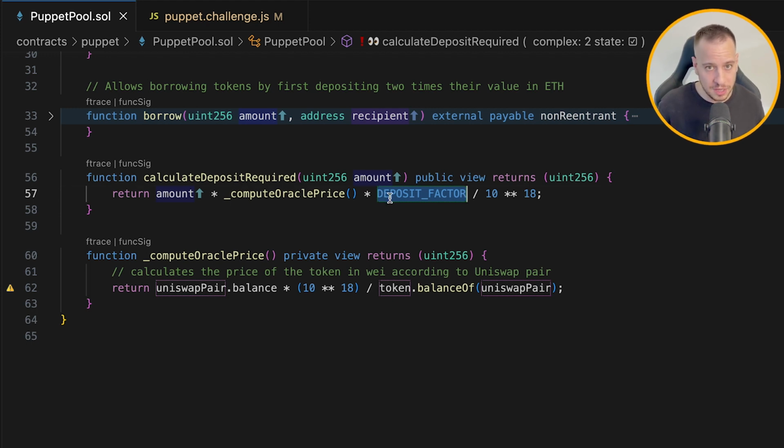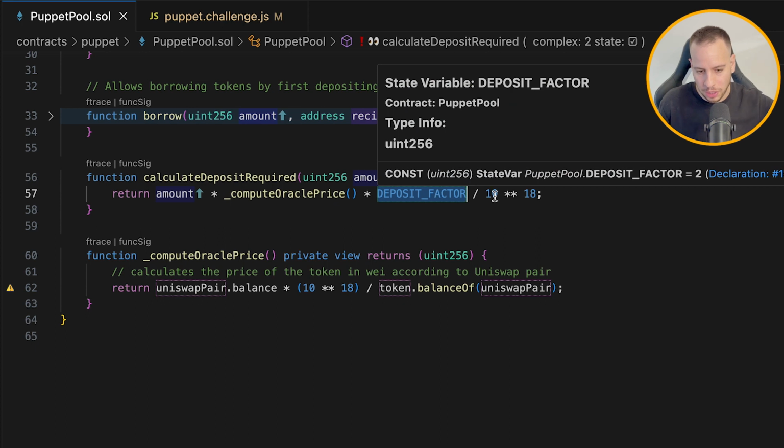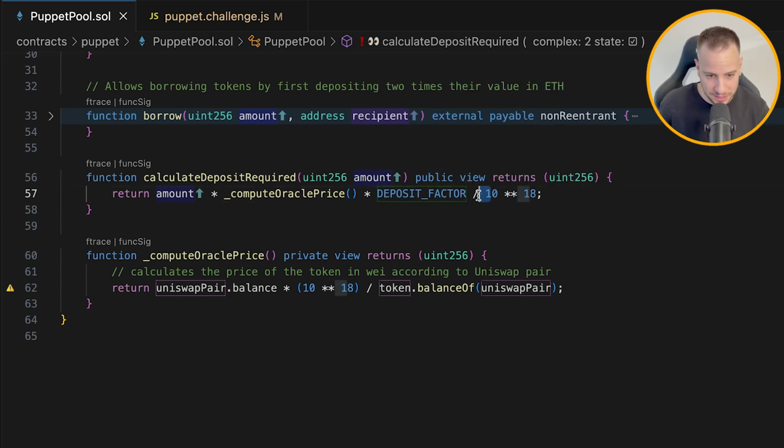So if we deposit 2 ETH and 1 ETH is 1 DVT token, then we will be able to borrow only 1 DVT token because the deposit factor is 2. This is the deposit required to borrow 1 ETH. This is the amount we want to borrow, and this is how much ETH we need to deposit, right?